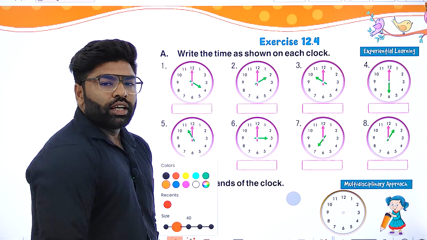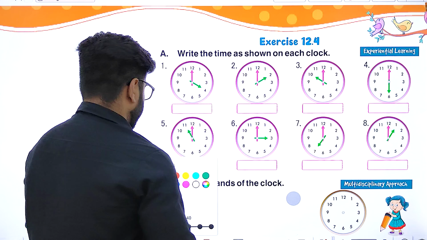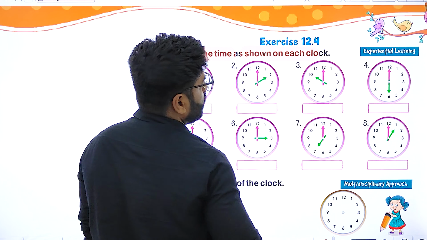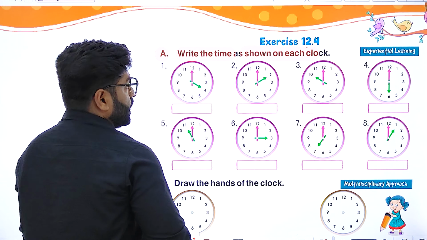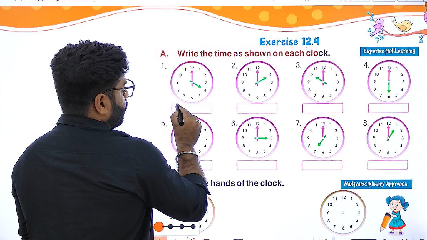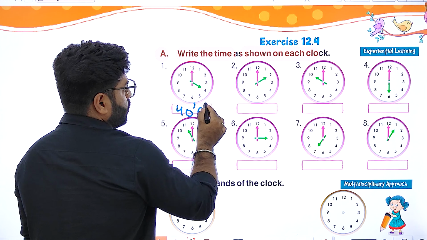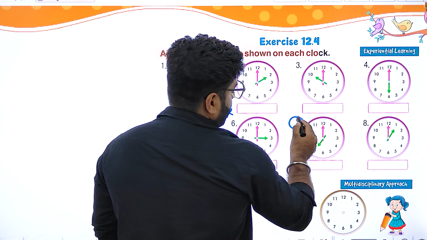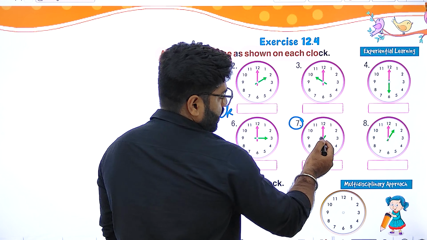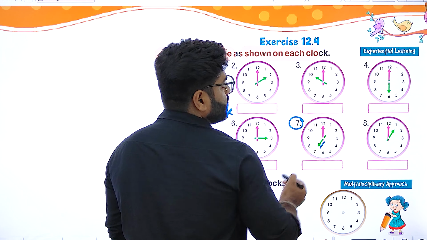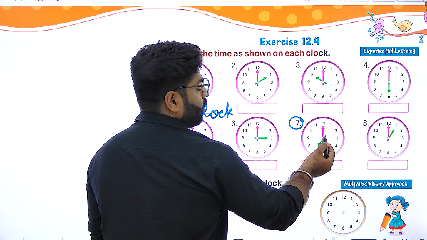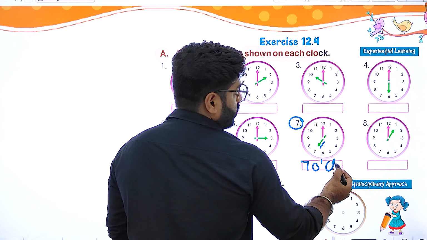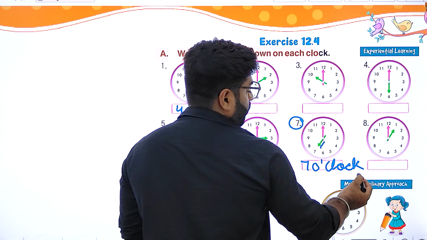Okay. Here we are having our exercise 12.4 and here we are having part A, right? Write the time as shown in each clock. Okay. Let's see. Here we are having 4 o'clock. So we are writing 4 o'clock. Okay. Now here we are having part B, that is 7. The short hand is at 7 and the long hand is at 12. So we can say that it is 7 o'clock. Clear?